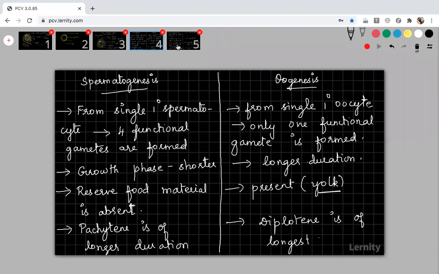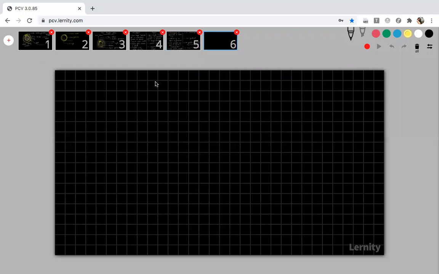Okay, students, now we can start. Your oogenesis process and spermatogenesis process are completely over. Hope you have understood both these processes properly, right? And we saw the differences between the spermatogenesis and oogenesis process. Now we are moving on to the next topic, that is menstrual cycle. Before going to the fertilization process, we should discuss the menstrual cycle. Then only you will get to know during which day of the menstrual cycle the ovulation will occur, when fertilization occurs, how everything happens, right?